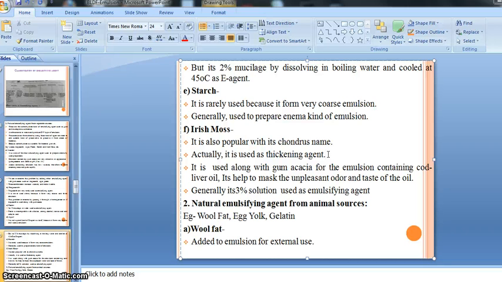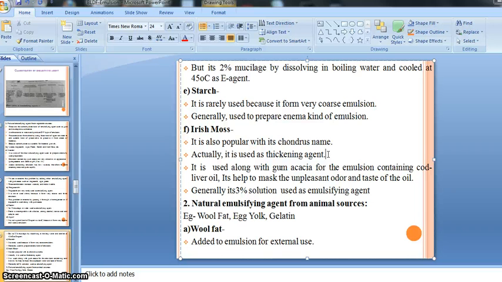Generally, its 3% solution is used as an emulsifying agent, right? So it is popular with its other name, chondrus. Then commonly used as a thickening agent. Also, Irish moss is available in powder form, and it acts as a thickening agent, but in a specific concentration it acts as an emulsifying agent, right?